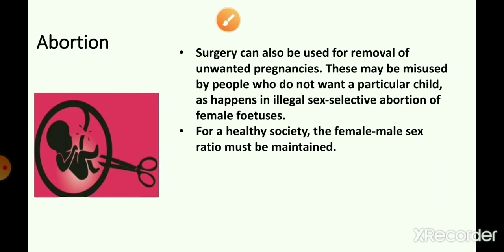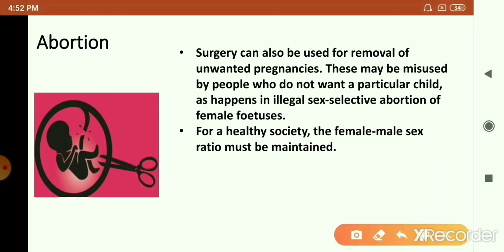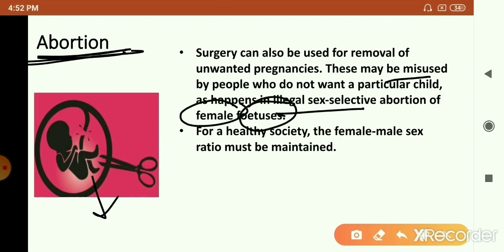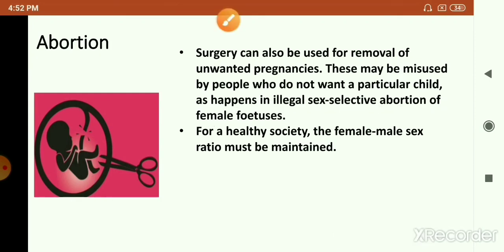There's another way, which is also a surgical method but generally misused, that is abortion. Through abortion, unwanted pregnancy can be avoided, but the thing is that this is misused in our country. In many places people go for illegal sex determination. Once they find that the fetus inside the mother's womb is female, they go for abortion of the female fetus, which is called female feticide.